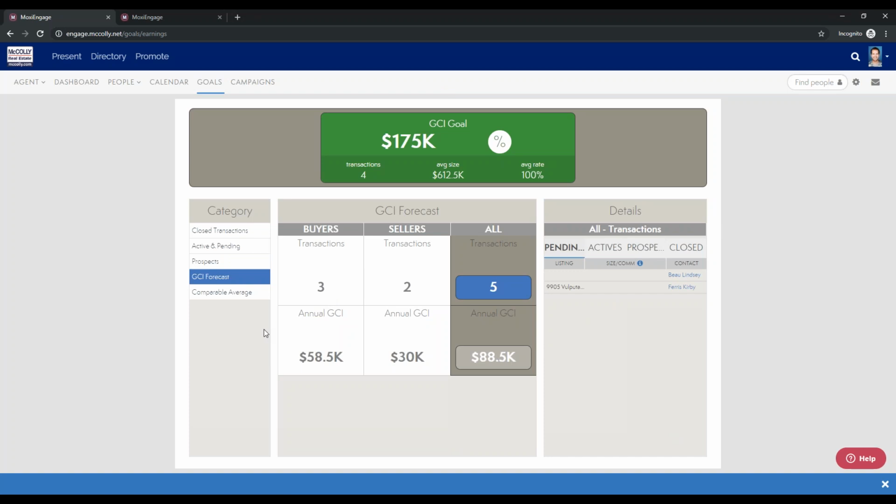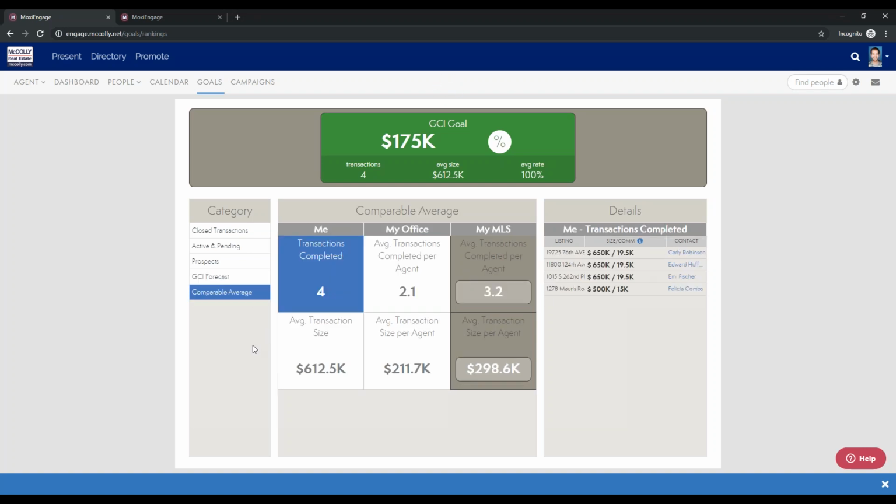And then we also have a GCI forecast section. This is actually going to take into account how you work as an agent. It'll take into effect how many people are in your sales flow, and how long it takes to move someone through your sales flow. Basically it comes back to what your year would look like if you had continued on this trajectory. Finally, it's just a nice little crystal ball, is what I like to call it.